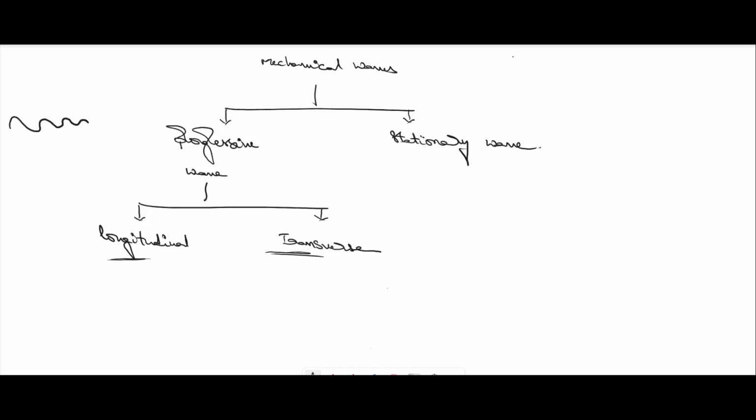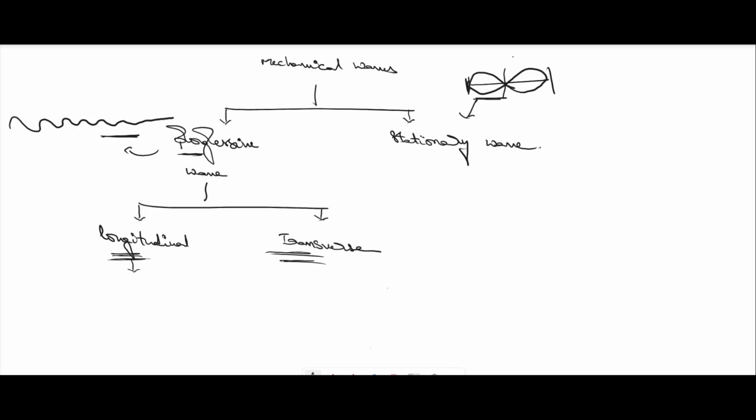So, what is meant by a progressive wave? A wave which propagates in the forward direction and never returns back is known as a progressive wave. Whereas a stationary wave is a wave which propagates in the forward direction, and after hitting a rigid support, returns back to the same point. That is represented as a stationary wave.